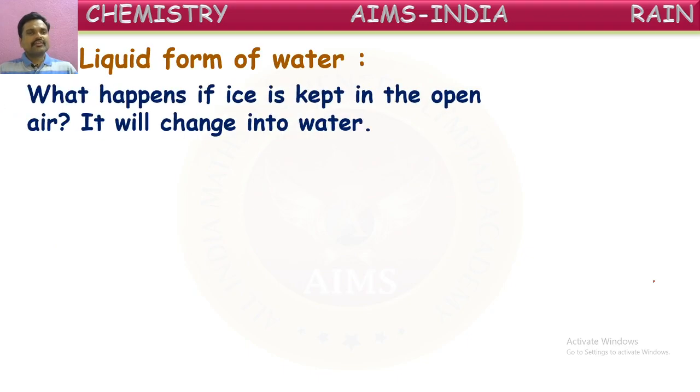Next, the liquid form of water. What happens if ice is kept in the open air? What happens, children? It will change into water. Generally we see some ice cubes in our refrigerator. If we keep an ice cube on the table and observe after a few minutes, will that ice cube be as it is? No, it will be converted into water. So ice changes into water when it is brought out from the cool temperatures.